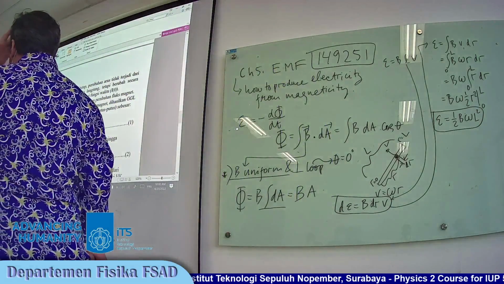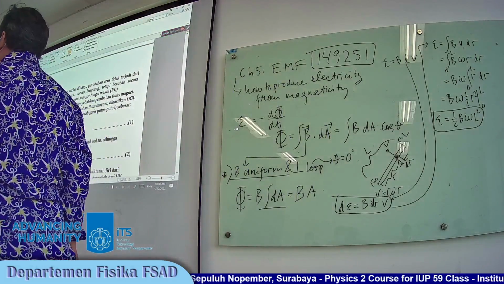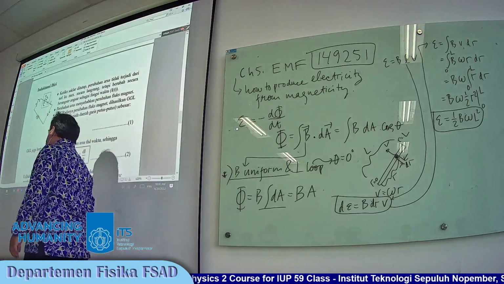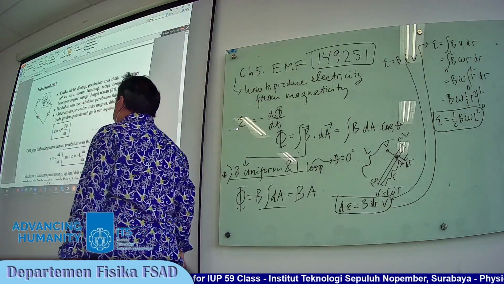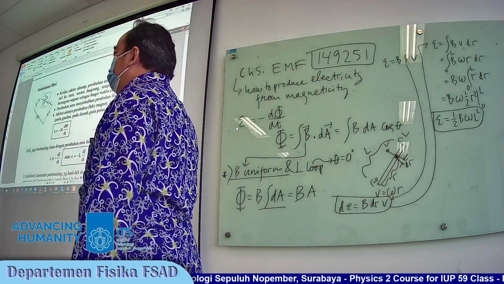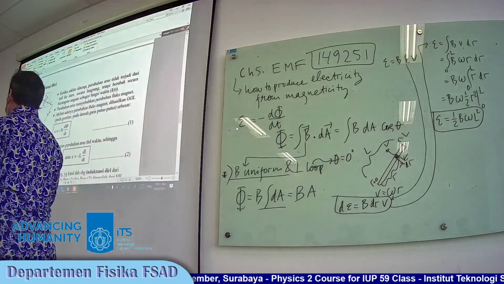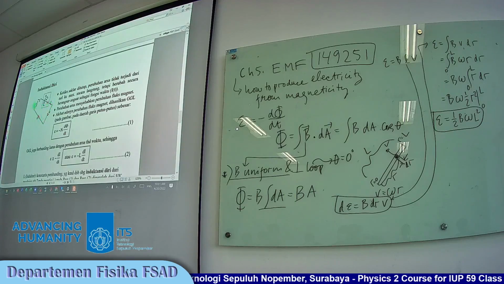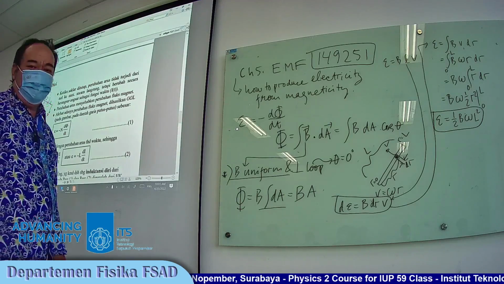Now we move to self-induction. This happens when we have a circuit. The circuit consists of a resistor, battery, and then the switch.